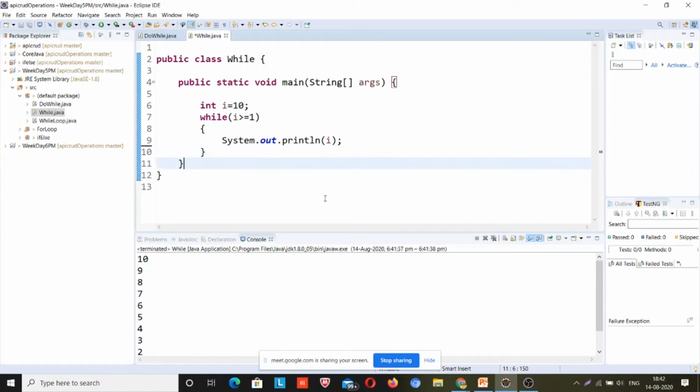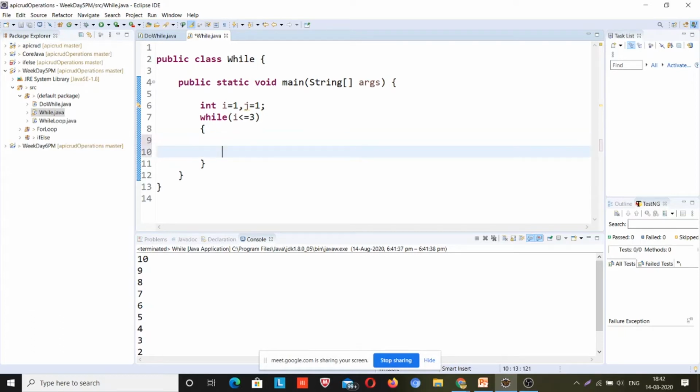I will remove this, and I will keep j equal to 1, right? Similarly, as I did yesterday, I have to make it less than or equal to 3, right?